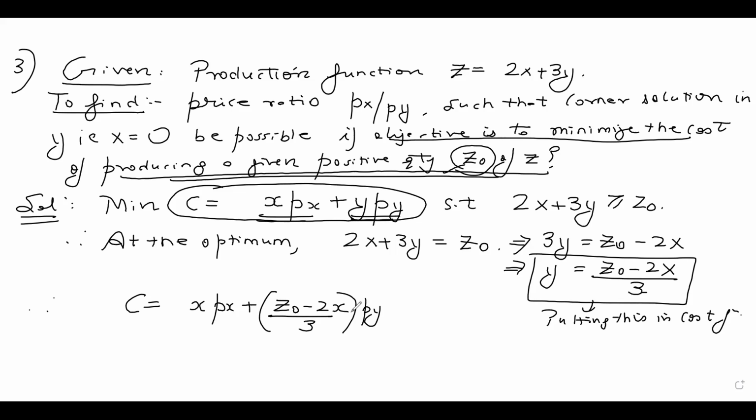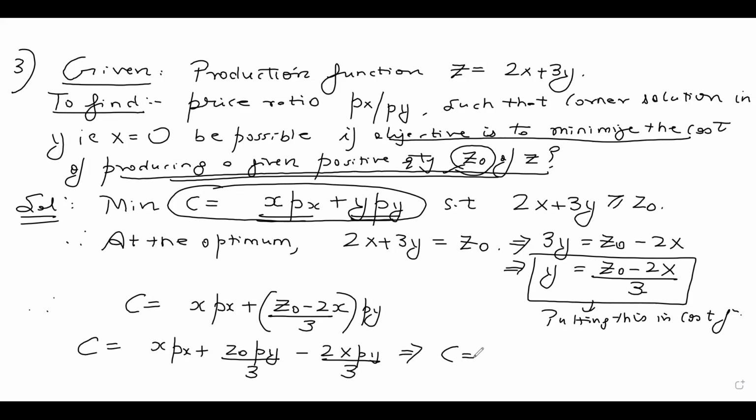Minimize xpx plus (z naught minus 2x by 3) times py. Now I can do a bit of algebra and write this in terms of y equal to mx plus c. So how do we do that? xpx plus z naught py by 3 minus 2x py by 3. I've just opened up the brackets, guys.